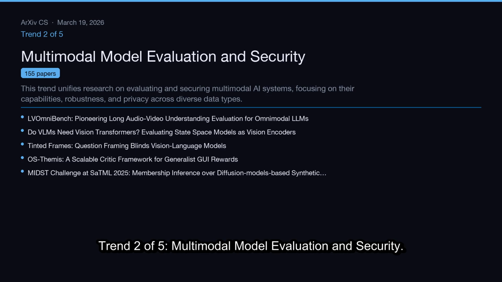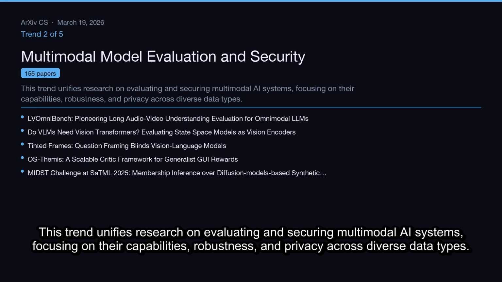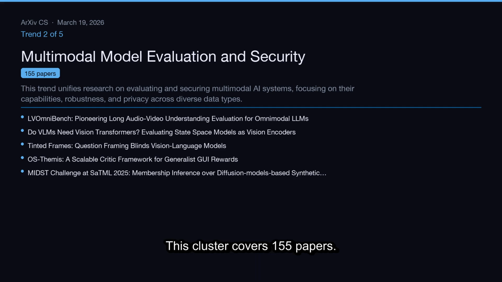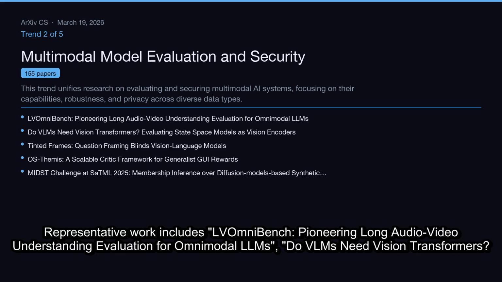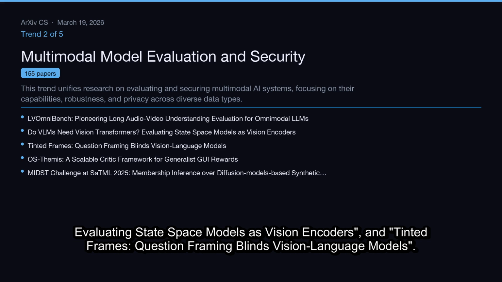Trend 2 of 5, multimodal model evaluation and security. This trend unifies research on evaluating and securing multimodal AI systems, focusing on their capabilities, robustness, and privacy across diverse data types. This cluster covers 155 papers. Representative work includes LV OmniBench, pioneering long audio-video understanding evaluation for omnimodal LLMs, Do VLMs need vision transformers? Evaluating state-space models as vision encoders, and Tinted Frames: Question framing blinds vision language models.